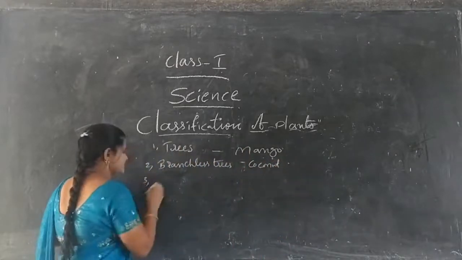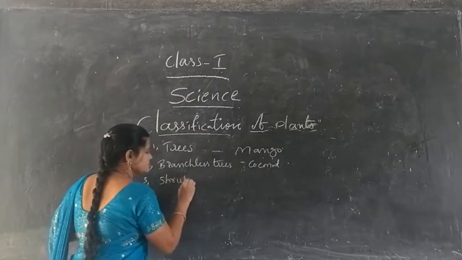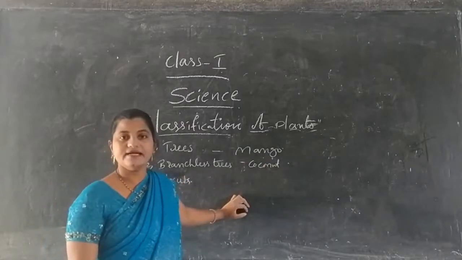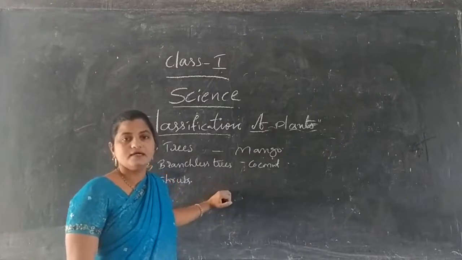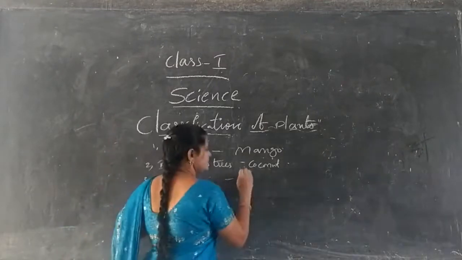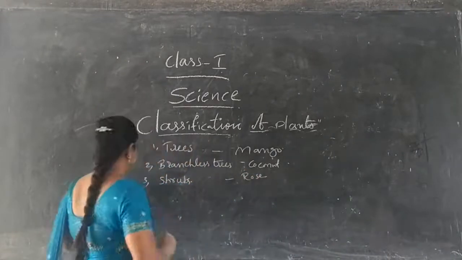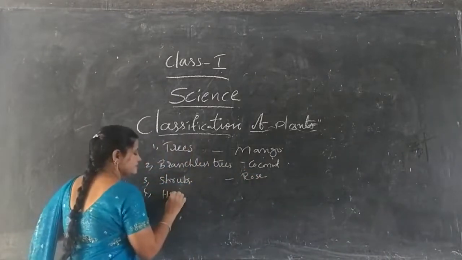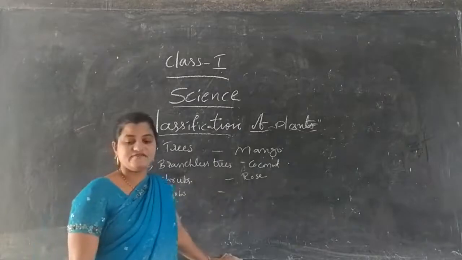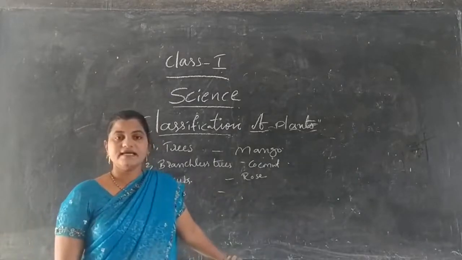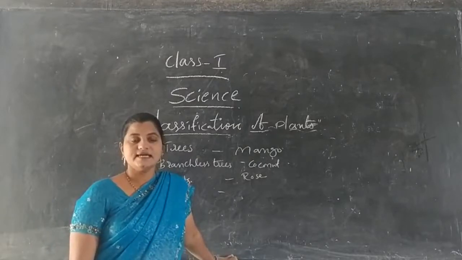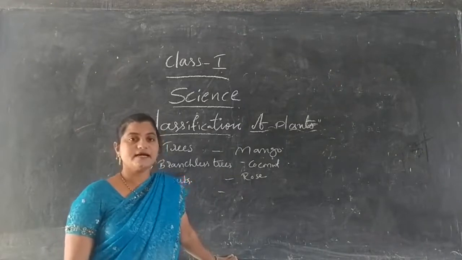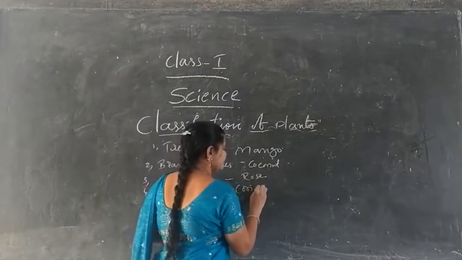Third, we discussed shrubs. Shrubs are not as big as trees, but they also have branches and strong stems. These are known as shrubs. For example, rose. Fourth, herbs. Herbs are very weak plants and they have a very short life period. They can produce seeds. Herbs are used as medicine, and we can also use herbs for cooking purposes. For example, coriander.